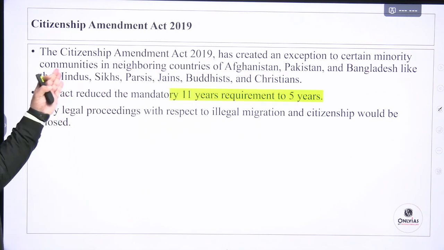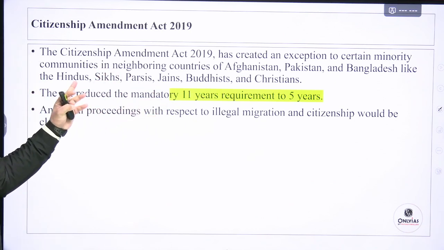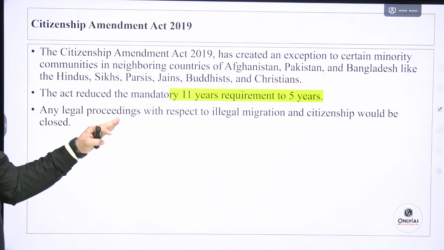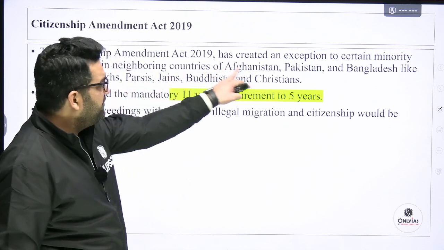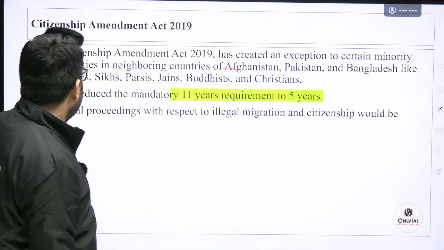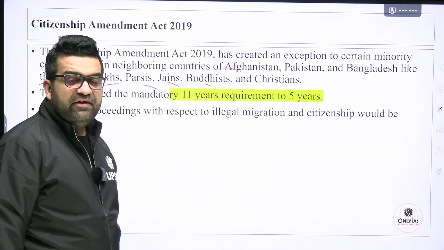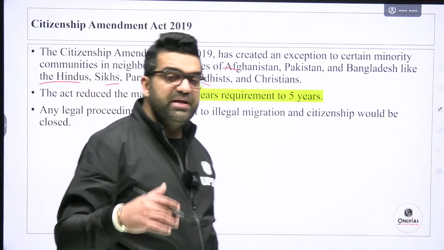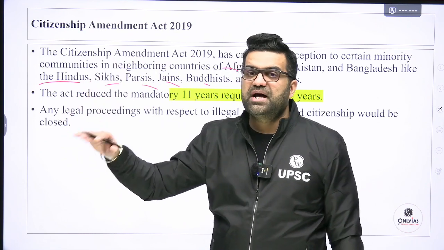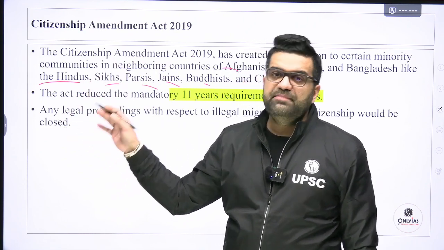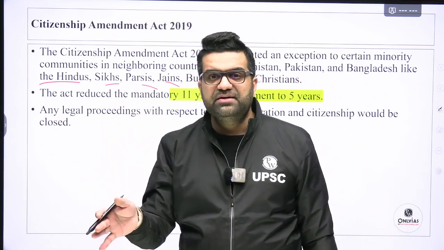Now, the Citizenship Amendment Act 2019, the latest amendment, was brought about to let the people who have illegally migrated from Afghanistan, Pakistan, Bangladesh, like the Hindus, Sikhs, Parsis, Jains, Buddhists, and Christians, if there is a fear of these people belonging to these communities being persecuted in Balochistan, Bangladesh, by the Pakistani army or by the Bangladeshi army, these people are then welcomed to India.